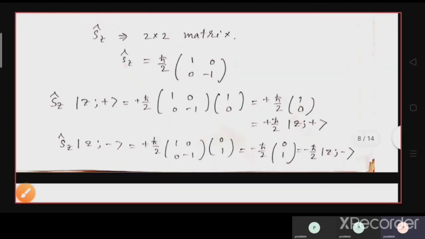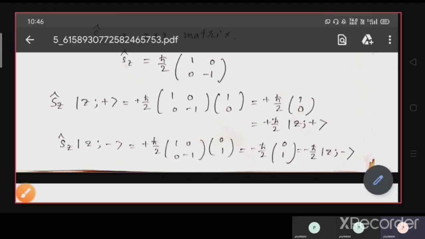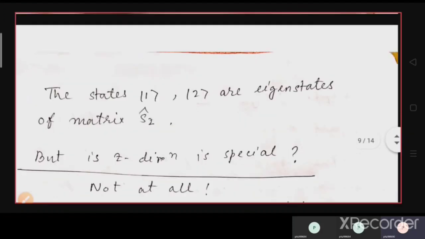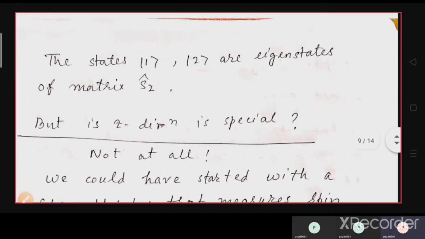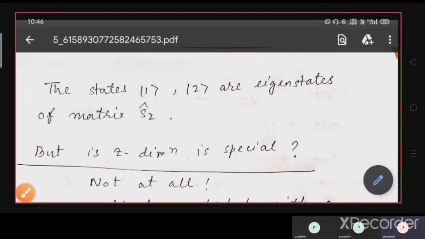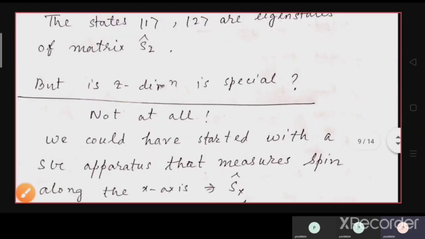And here we can get the idea of Pauli matrices, how Pauli and Dirac developed the matrix theory of spin. The states 1 and 2 are eigenstates of the matrix Sz, and they are orthonormal to each other.